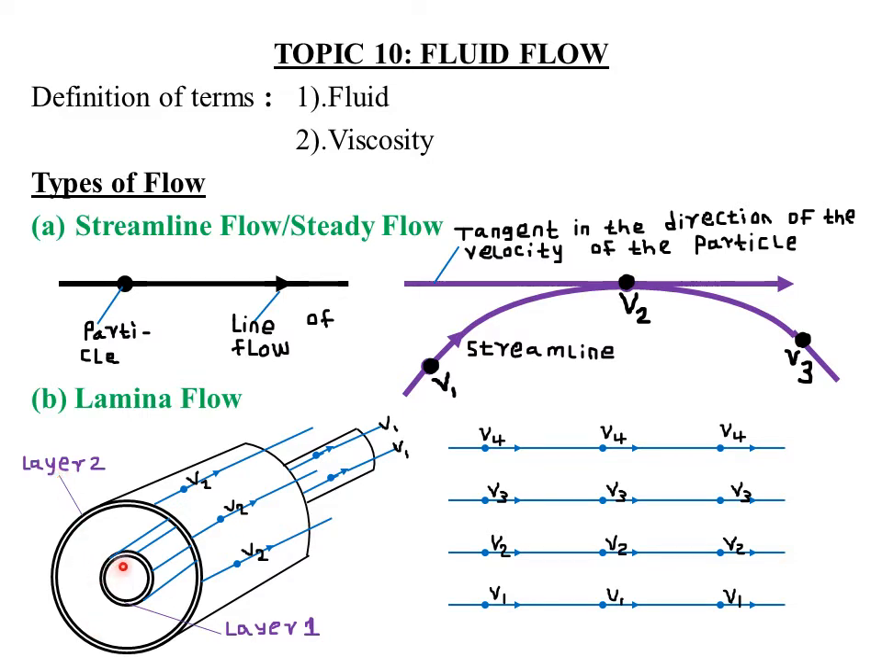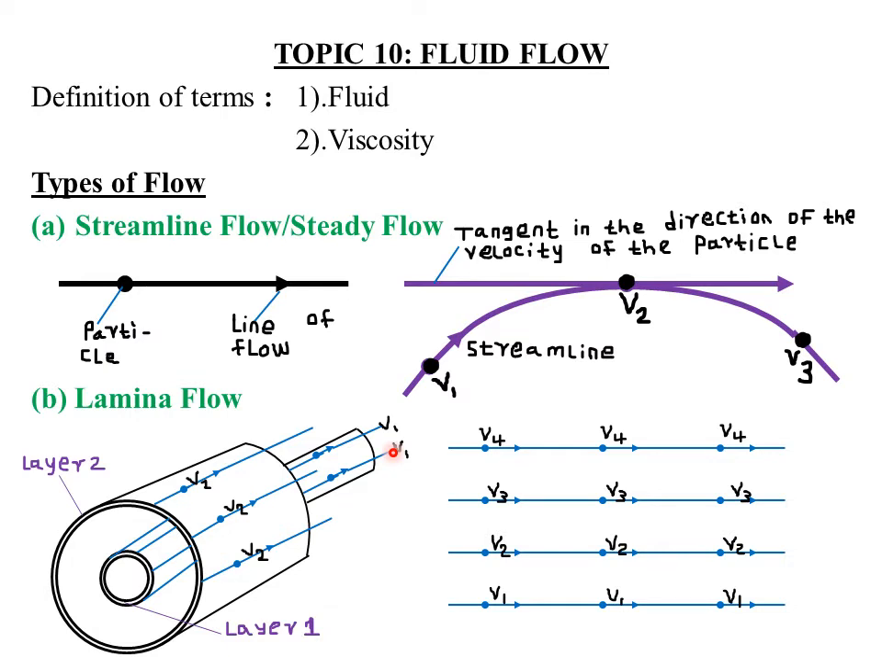For example, here we are considering one layer and the other layer, and you can see the particles of the first layer, its streamlines are represented by V1 and V1, but the second layer, its streamlines are represented by V2, V2, and also V2. That is, the velocity of the particles in the outer layer is represented by V2, and the velocity of the particles in the first layer, we are representing by V1.